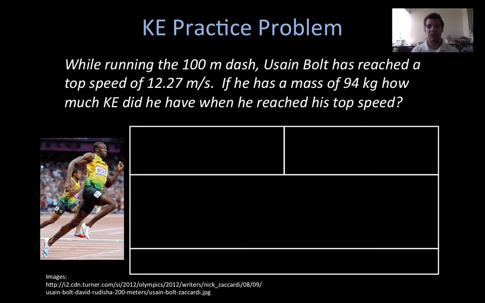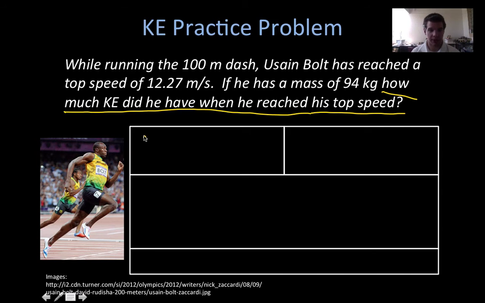So let's just do a practice problem. We've been doing this pretty consistently so far, and so we're going to use the same system. It says, while running the 100-meter dash, Usain Bolt has reached a top speed of 12.27 meters per second. If he has a mass of 94 kilograms, how much KE did he have when he reached his top speed? We always want to identify the question first, right? And so that is saying, how much kinetic energy did he have when he reached his top speed? That's the question we're looking for.